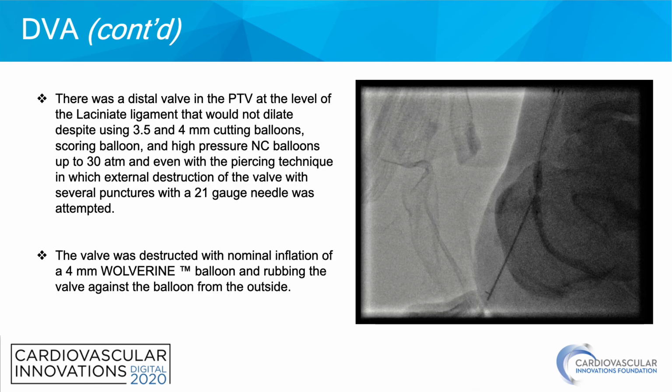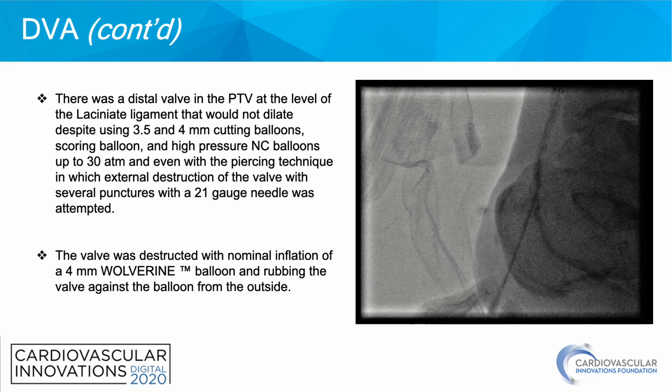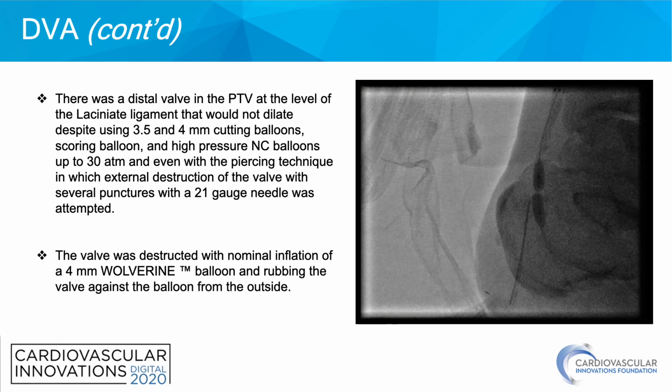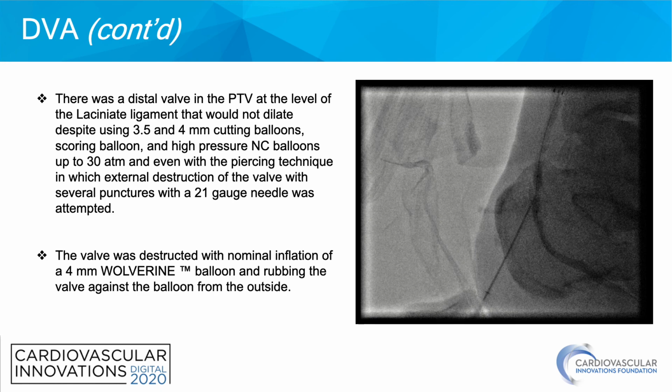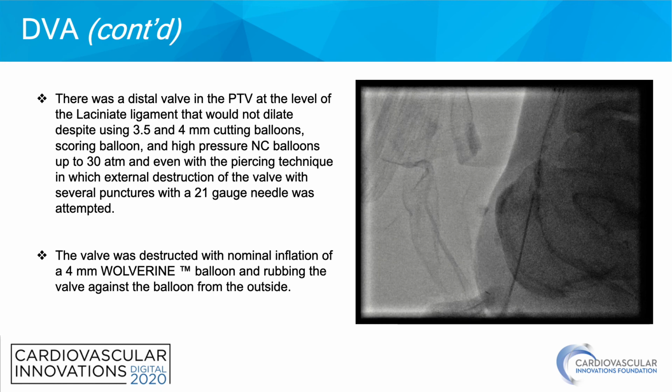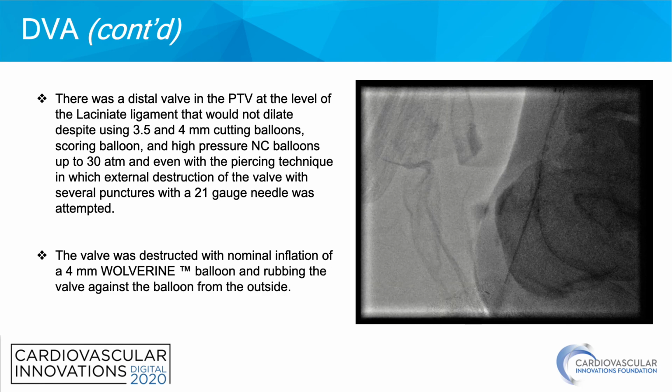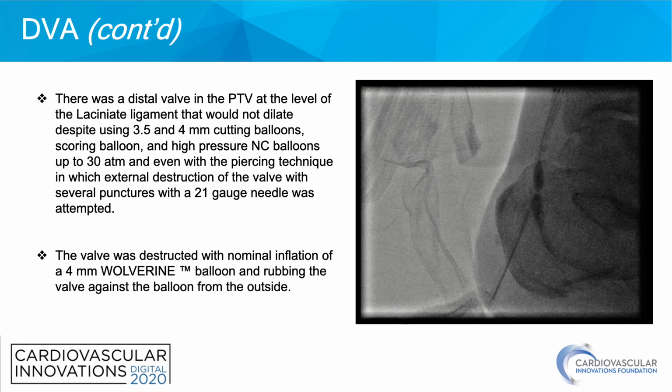There was a distal valve in the posterior tibial vein at the level of the lacinate ligament that would not dilate despite using 3.5 and 4 mm cutting balloons, scoring balloons, and high pressure NC balloons up to 30 atmospheres. Even with the piercing technique, in which external destruction of the valve with several punctures with a 21 gauge needle was attempted, as shown here, this valve was disrupted with nominal inflation of a 4 mm valvuloplasty balloon and rubbing the valve against the balloon from the outside.